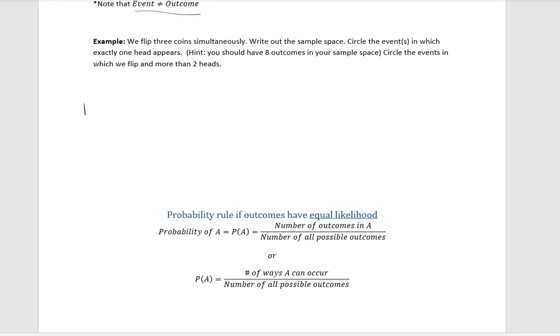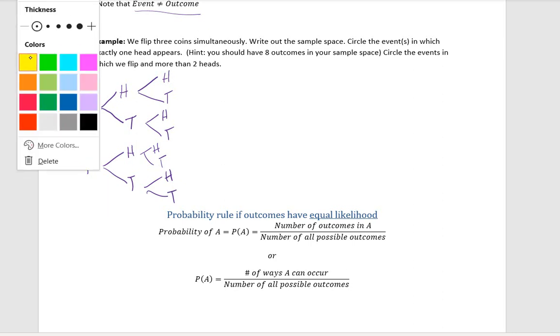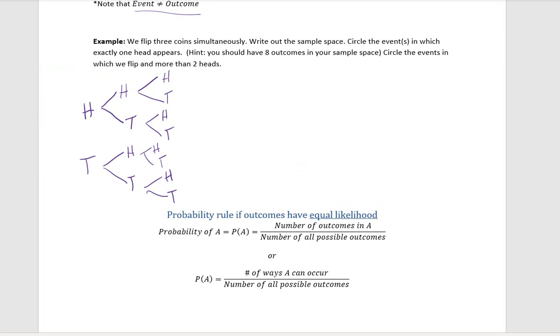So first off, if we flip 1 coin, we can either get heads or tails. Now if we get heads on the first coin, there are 2 options of what we could get after. We can either get heads or tails. If we flip tails first, we can either then get heads or tails. After that, for the third coin, we can either get heads or tails, for each branch. So what we do now is follow each branch of the tree, and that will give us 1 outcome.